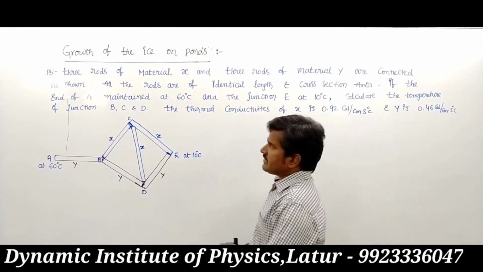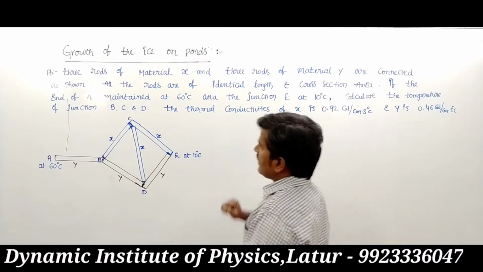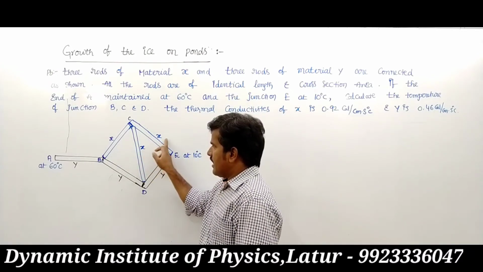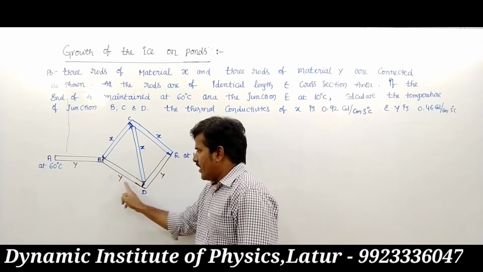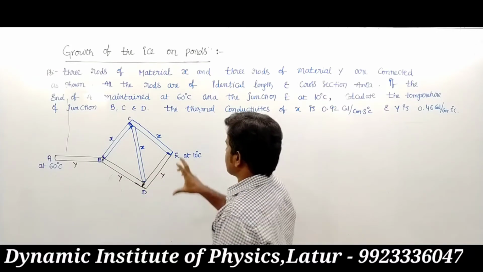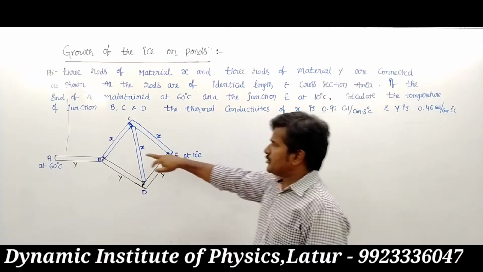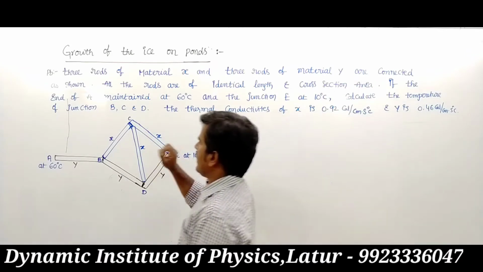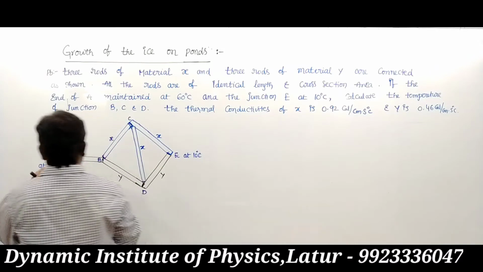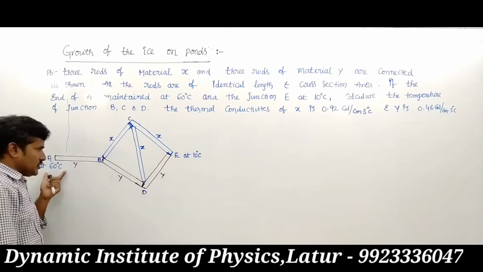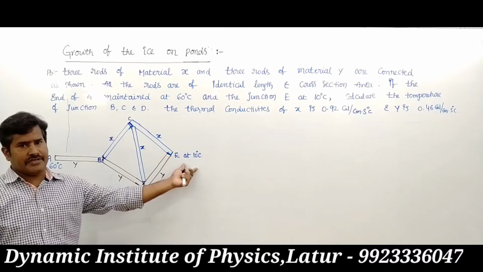So in this given problem, 3 rods of X and 3 rods of Y are identical, of the same length, but they are connected as shown in this figure. Between the ends A and E the temperature is 60 degrees and 10 degrees centigrade.